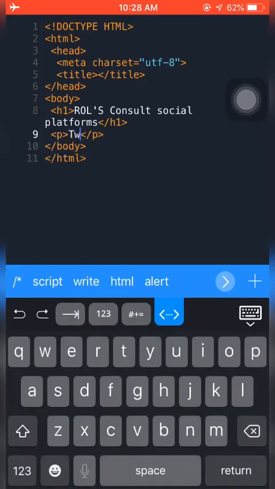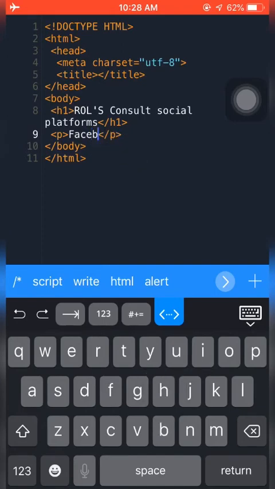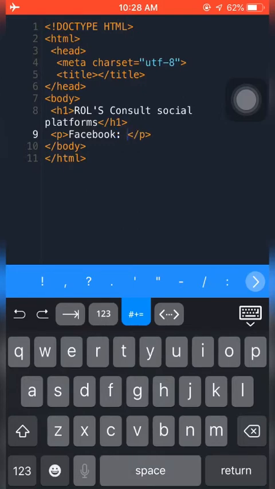Let's say Twitter. No, we are not on Twitter now. Let's go to Facebook. Let's use these symbols rather. Facebook. We are called Rose Consult.